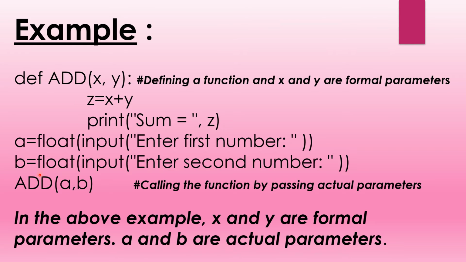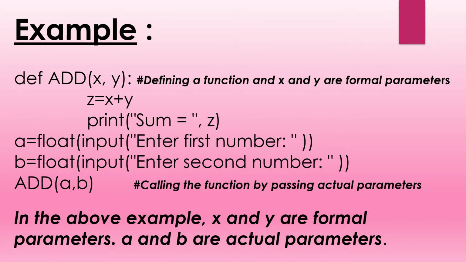We are calling this function, and while calling the function, these parameters are called actual parameters. First written, they are formal; while calling, the parameters are known as actual parameters. So in the above example, x and y are formal parameters and a and b are actual parameters, as I have shown you.